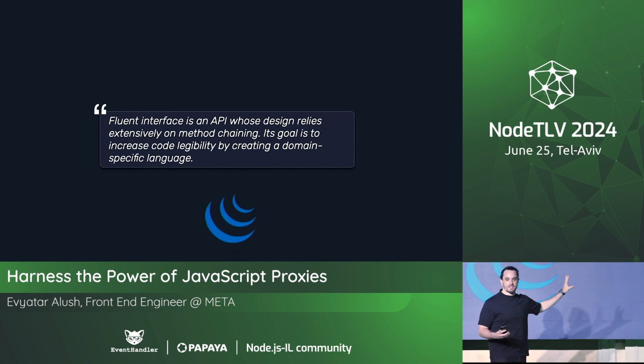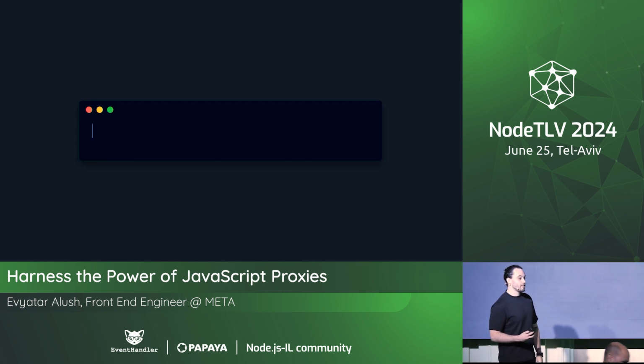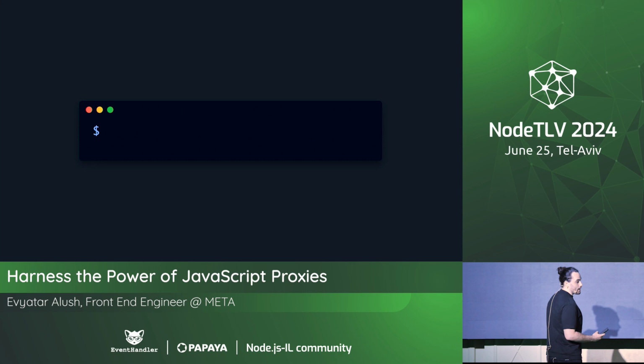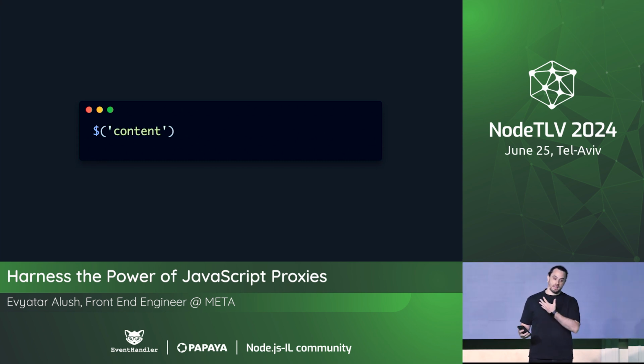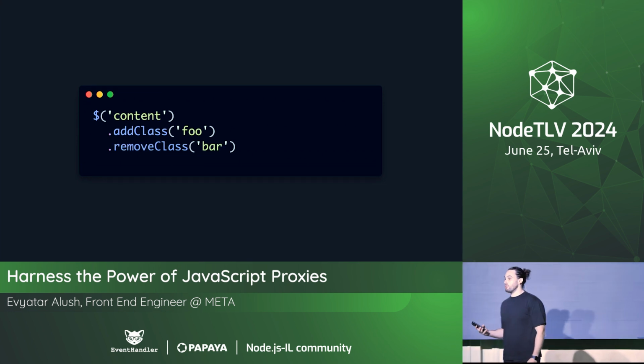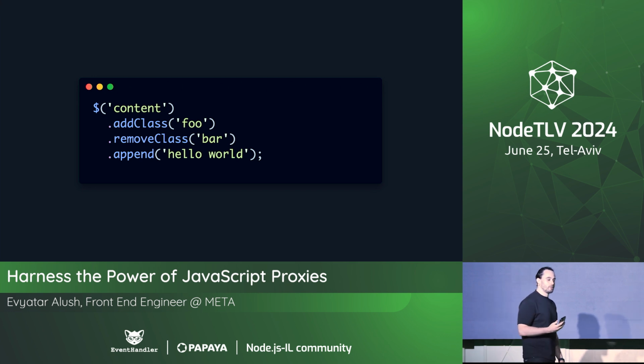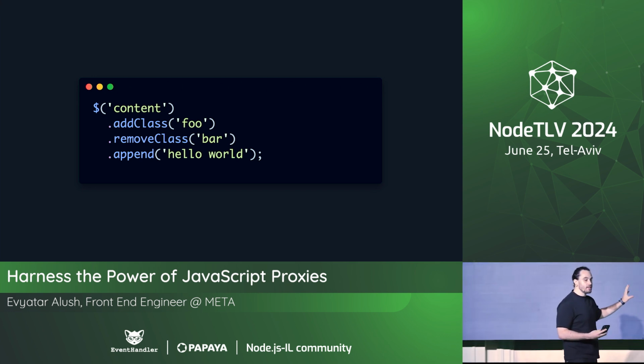Does anybody recognize this logo? Woo! jQuery, yes, the return of the $ sign, I guess. And it used to look kind of like this. You could add your selector, and after that you could add a class, and you could remove a class, and chain as many methods as you could until you ran out of ideas for chaining methods. And this is the notion of an infinitely chainable API, or a fluent API, as we call it.